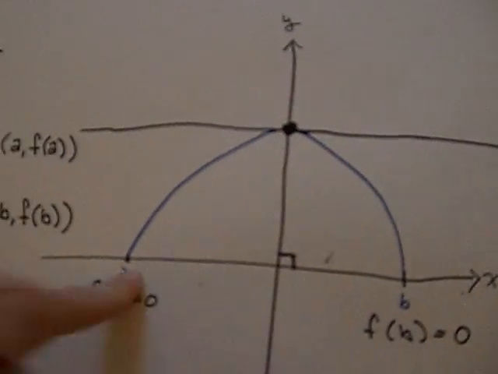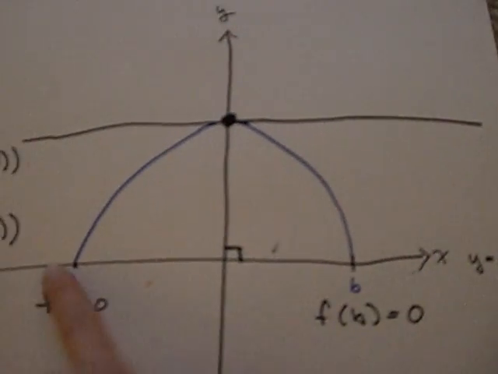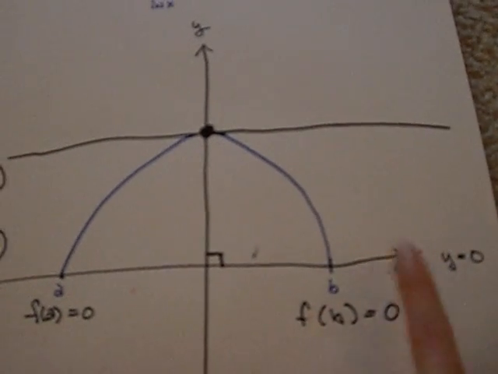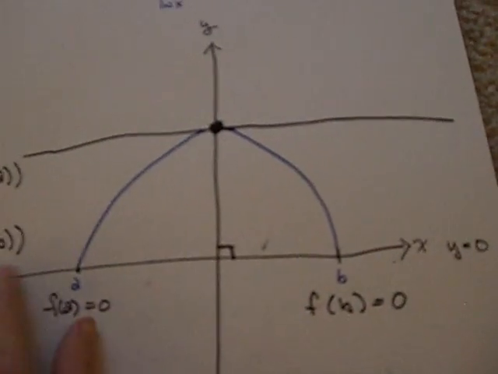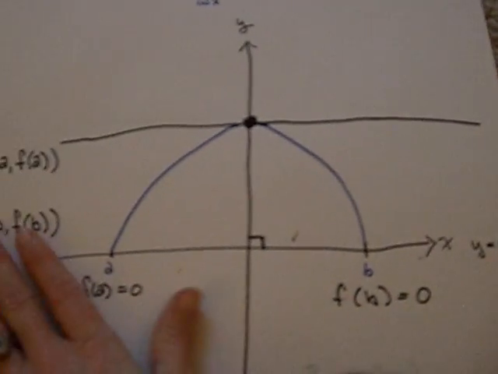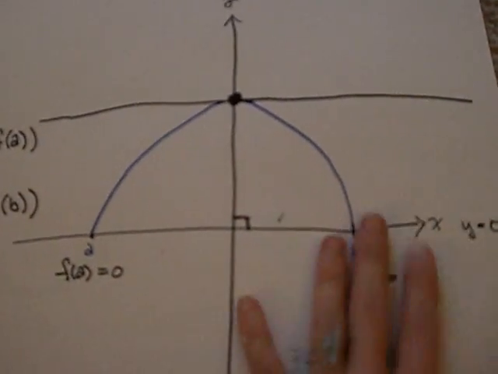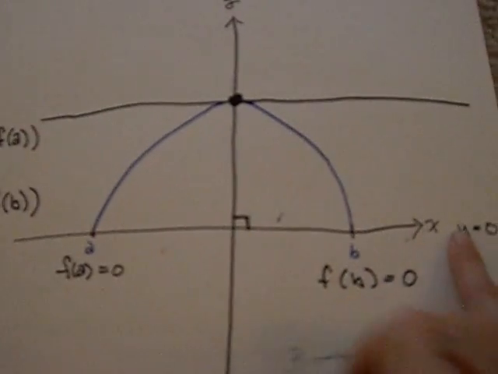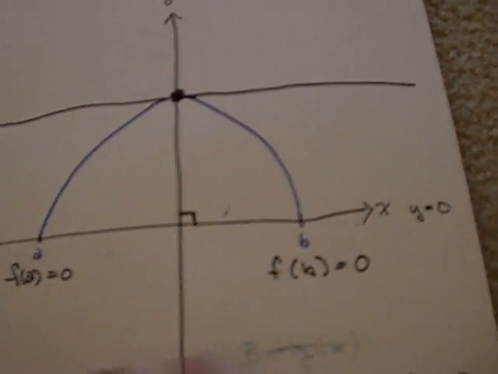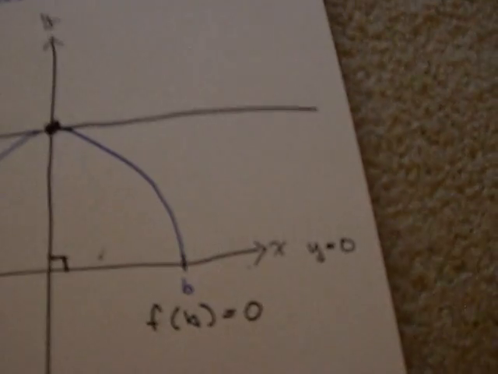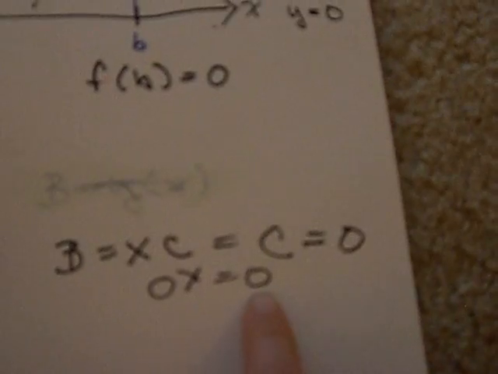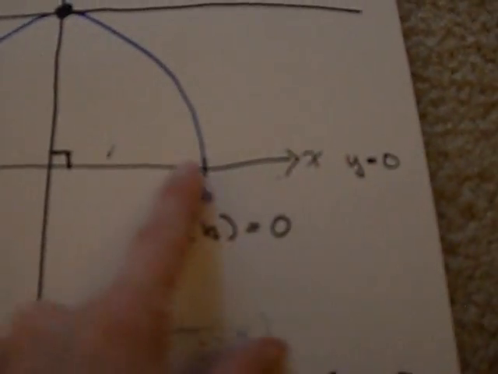So right here we see this is just a straight line. This is our axis, or x-axis. It's also y equals 0. So if we were to take the derivative of this line right here, y equals 0, then every single point on this line is going to have a derivative of 0 as well. And that makes perfect sense. If b is the derivative of any straight line like this or like this, then x times c, which is 0 in our case, is also 0. So the derivative along this line is 0, 0, 0, 0, 0, 0, and nothing ever changes.